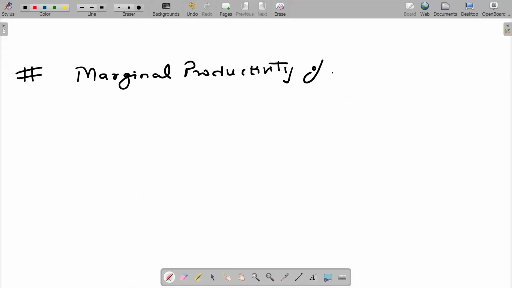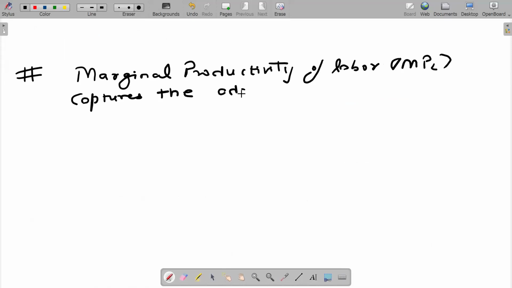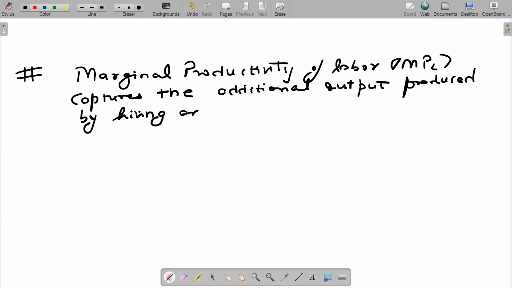Marginal productivity of labor, also called MPL, captures the additional output produced by hiring an additional unit of labor.